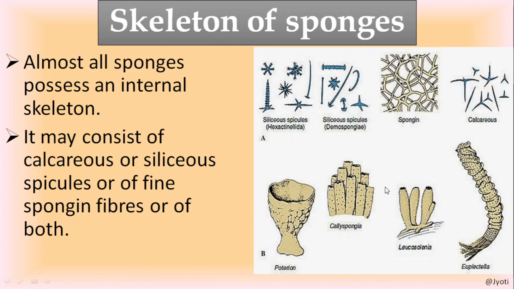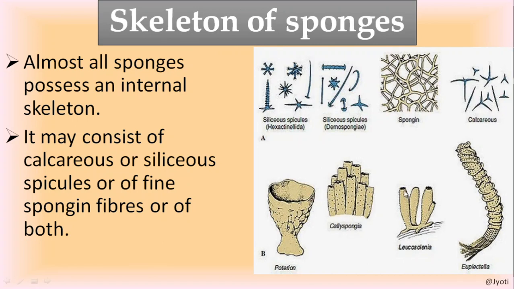But here you can see they form a colony, Calispongian. Here the sponges are present in a group. Here also they are present in a group. But here in Euplectella it is a single sponge. Their whole body contains very minute pores, and that's why they are the pore bearing animals.